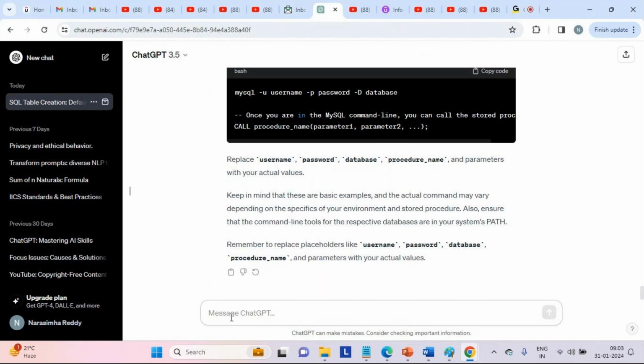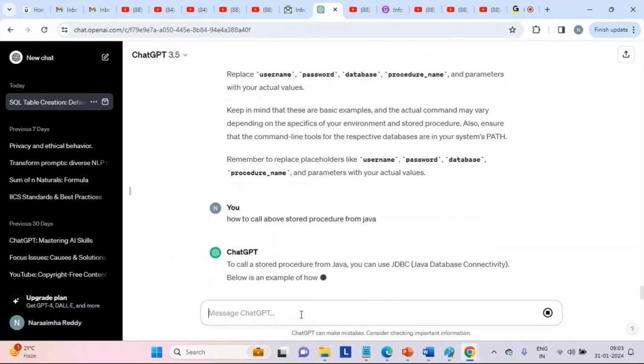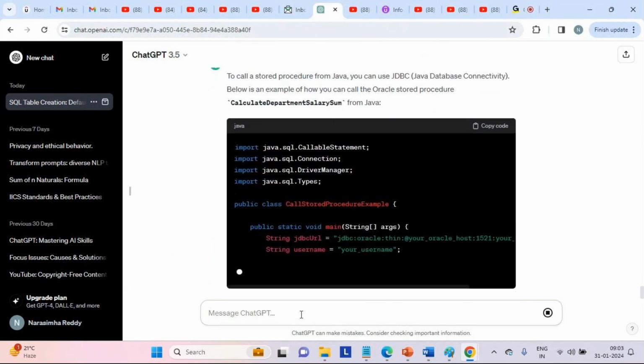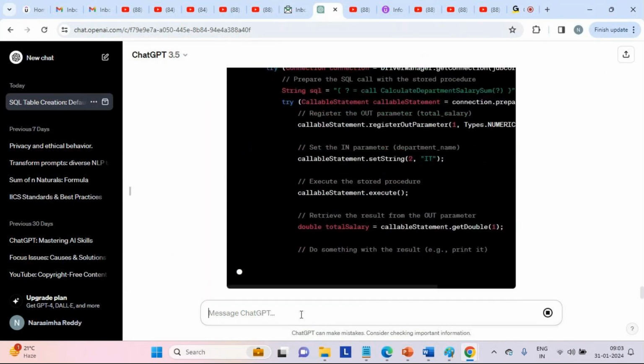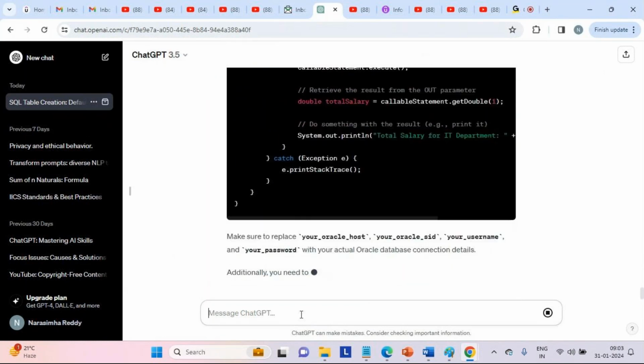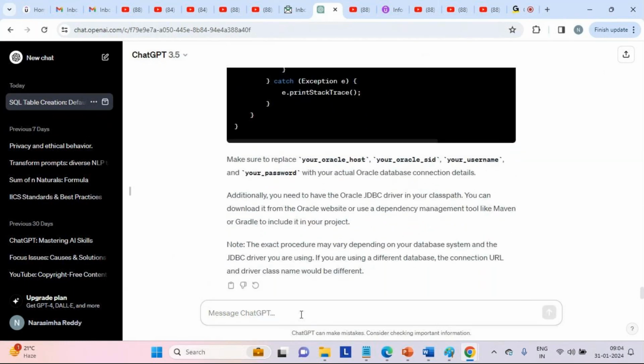So how to call the above stored procedure from, let's say, Java. I'll just put Java, that is fine. So now it is going to give us the complete code to make a call to this particular stored procedure. Now let us try to understand that. Now it is done, right?